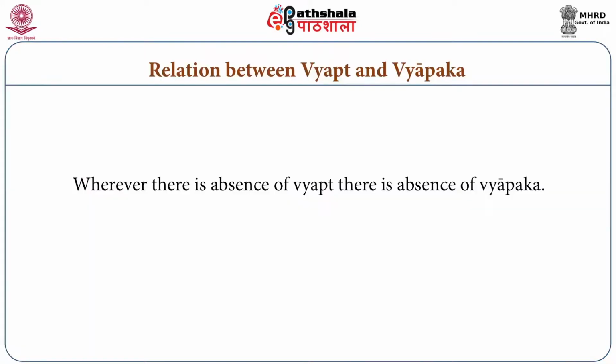Now in this relation of Vyatirek Vyapti, we see that there is absence of sadhya. Wherever there is absence of sadhya, there is absence of hetu. So here the Vyapaki Bhut Abhav of Sadhya Abhav is Hetva Bhav.